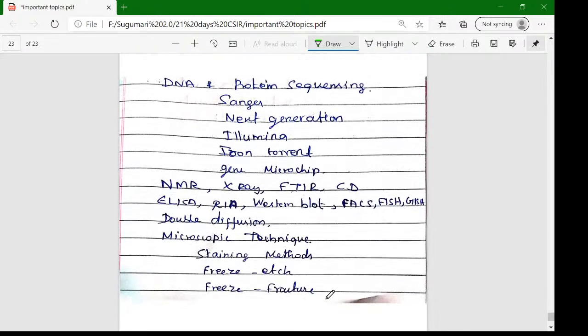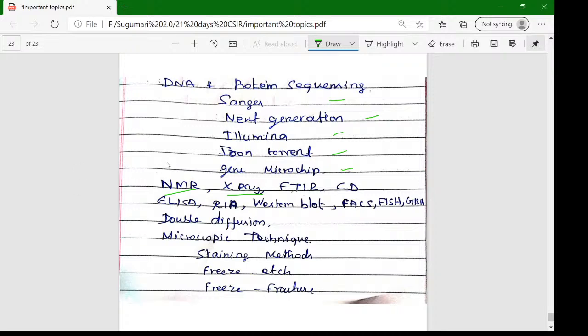Okay, next is protein sequencing. Sequencing techniques: Sanger sequencing, next generation sequencing, Illumina, and gene microchip based questions. And instruments like NMR, use of X-ray, FTIR, CD. CD means circular dichroism. Here we want to study the instrument setup, the method, how it will work, and where it will help. NMR is helpful for protein structure prediction. That is one keyword I'm telling. NMR, X-ray, FTIR: the instrument applications.